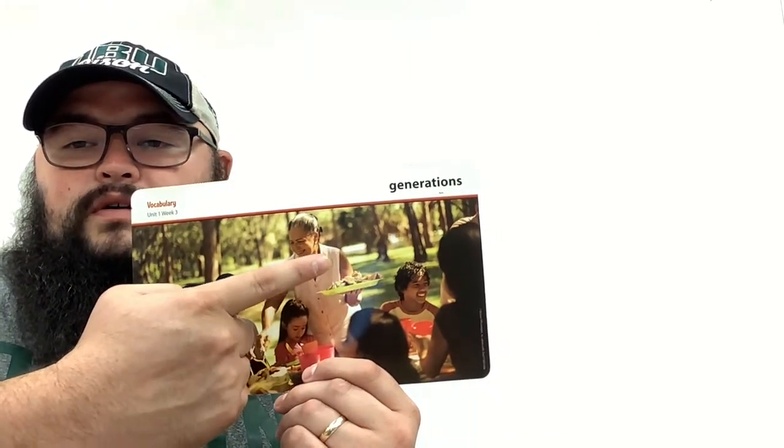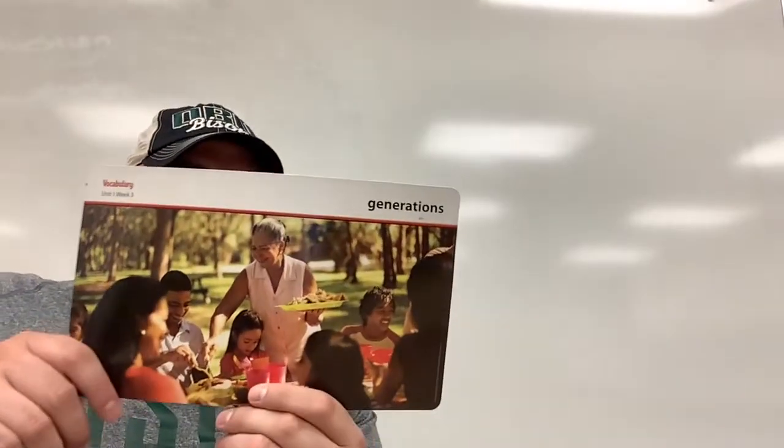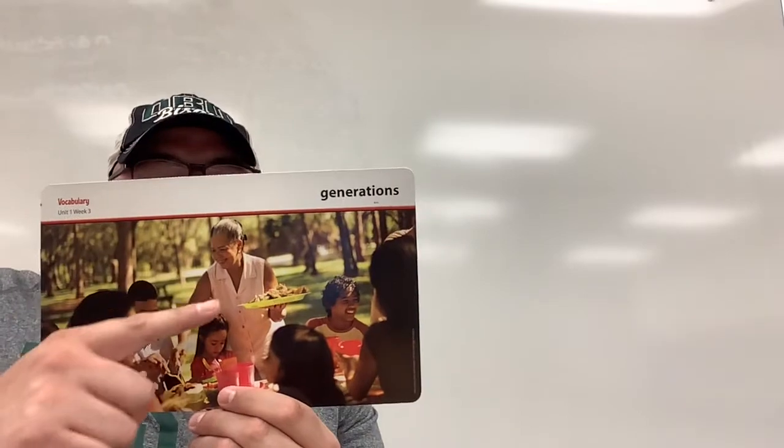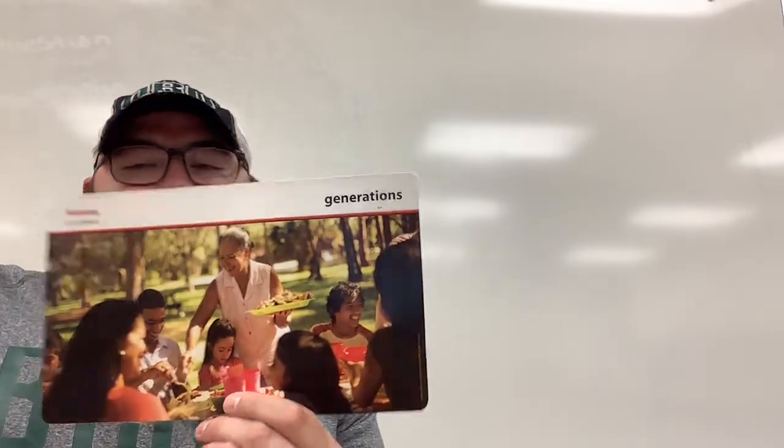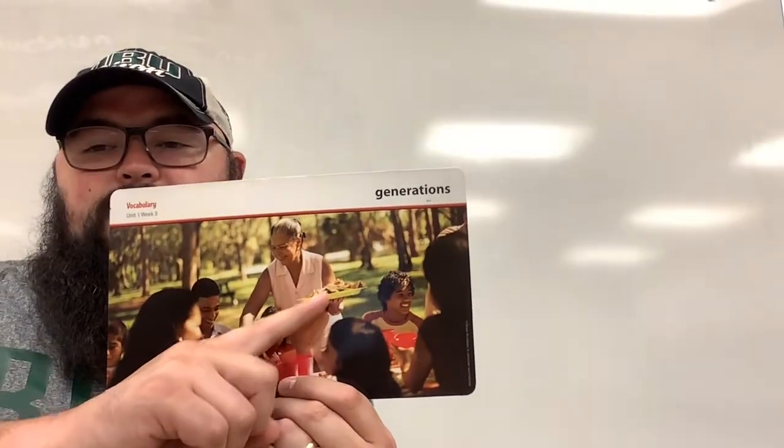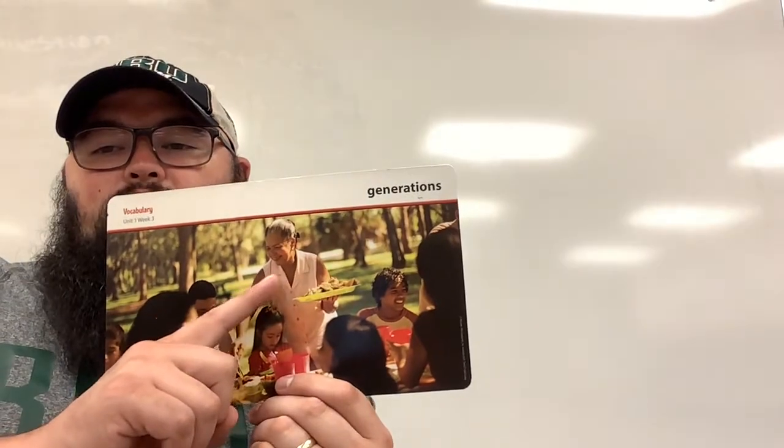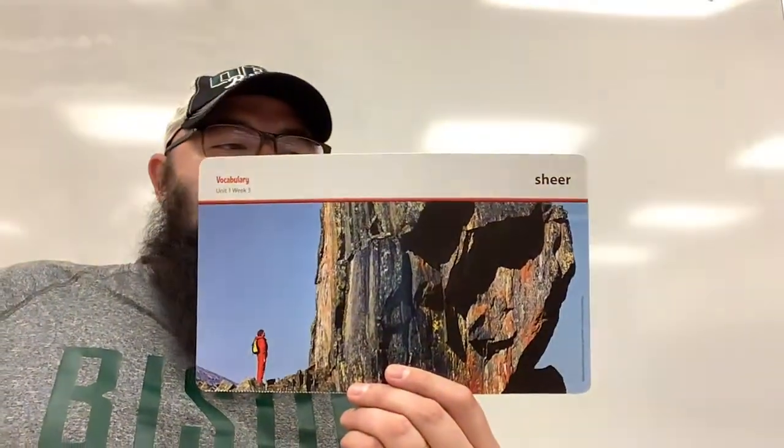So one generation, two generations, three generations. For example, my grandma has a pie recipe that has been in the family for many generations. So maybe what she has cooked here, maybe her grandmother taught her.